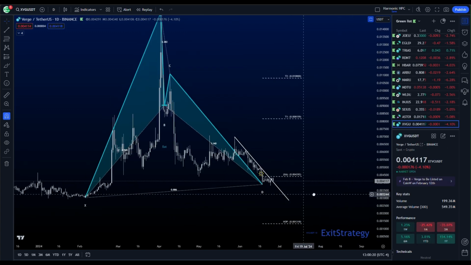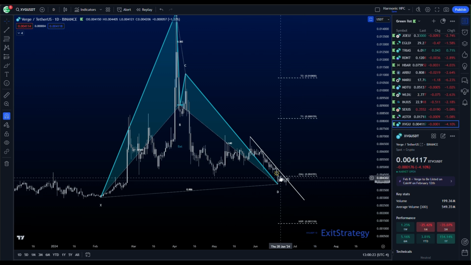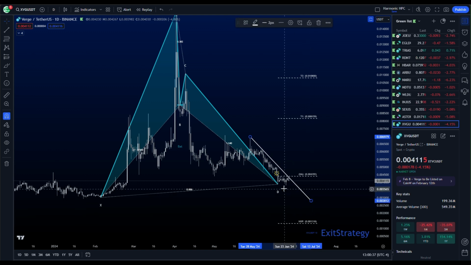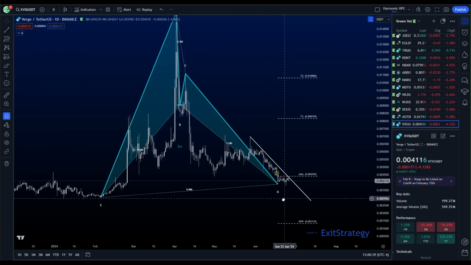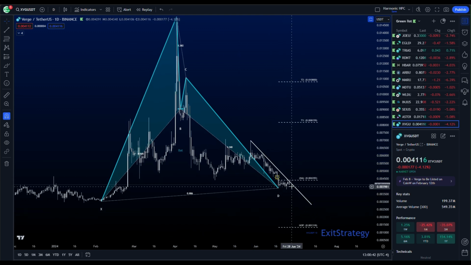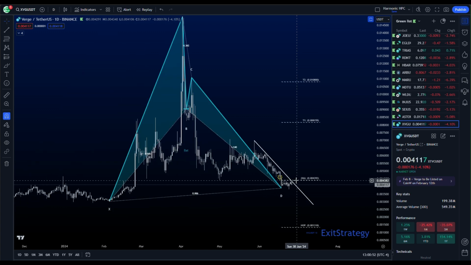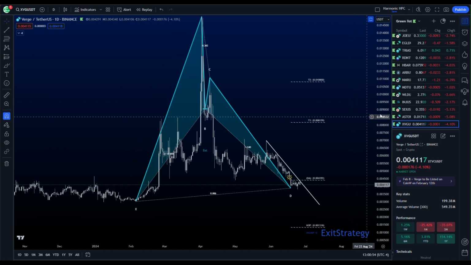XVG, like the others, I drew a trend line on here, right? So we've come through the trend line, but now we're coming back down. If we sink back under the trend line, that's a failed reaction. It becomes a deviation, and we don't want to see a deviation. We want to see, yeah, actually, if I put these on the wicks, it is rejecting the trend line for now. So it does need to come and form a higher low at some point and then break this trend line, break this line here, the XA level, to break out of our PRZ and back up into these upper targets.